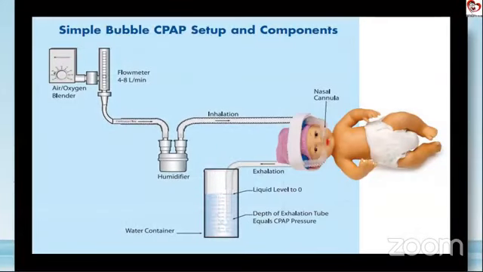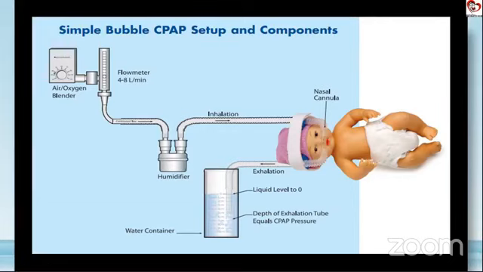So this is the basic CPAP setup. I'm sure everyone knows that here we always use a blender so that we can tailor our FiO2 requirements as per the target saturations of the baby. Whenever you are giving the CPAP, the flow has to be adequate to start the bubbling. We have a humidifier here, we have an inhalational and an exhalational limb. Because this is a bubble CPAP setup, the exhalation limb goes inside the water container. Now the level to which this is dipped inside depends on what is the PEEP that we want to give to the child.